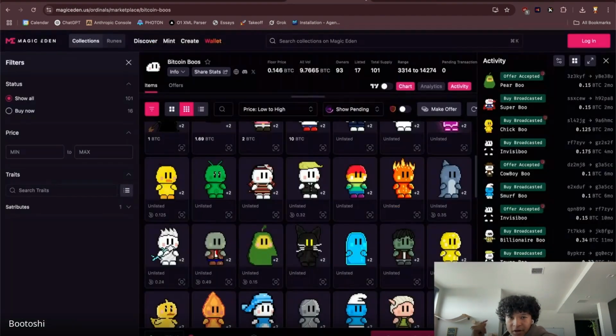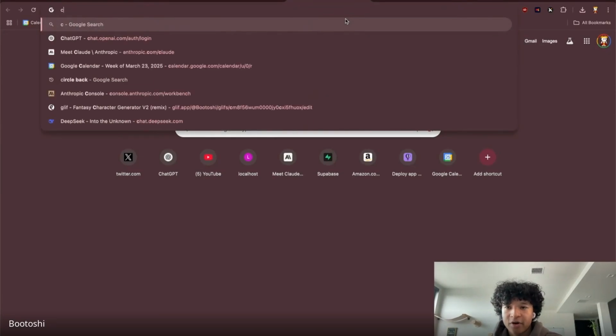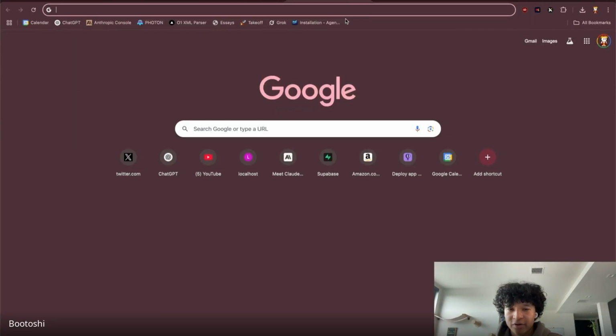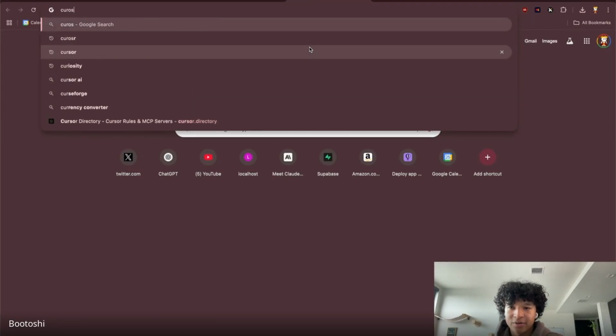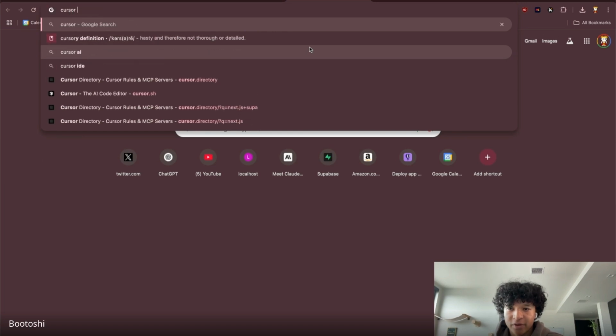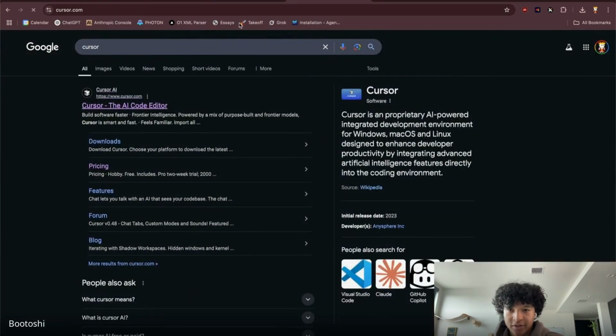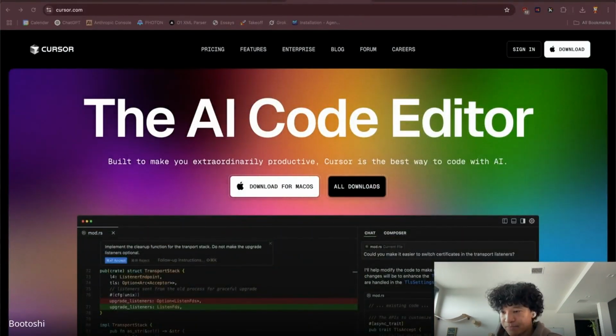So starting through with that, there are 2 different coding tools that you guys are going to want to start with. One is Cursor. So I'm gonna put this link in chat.